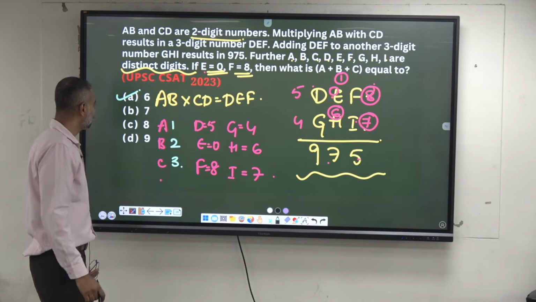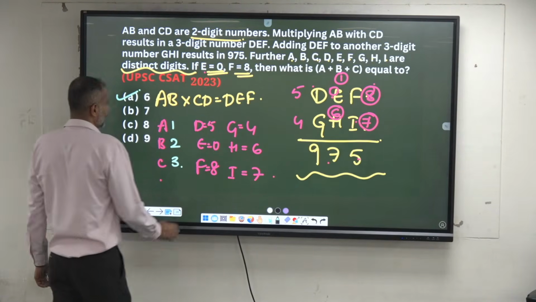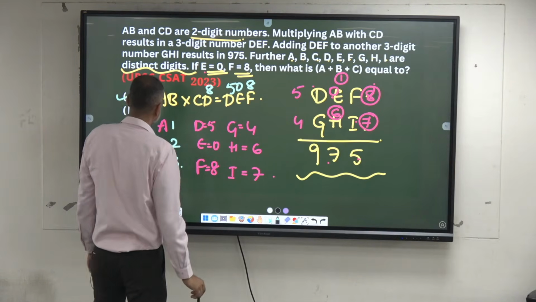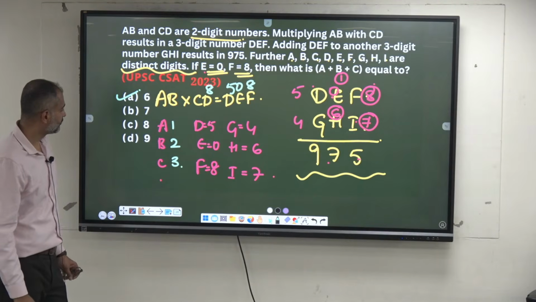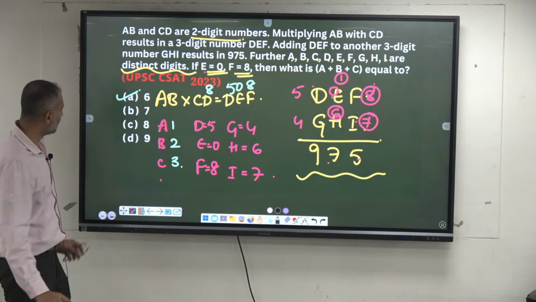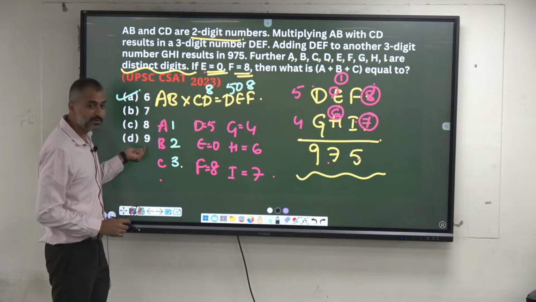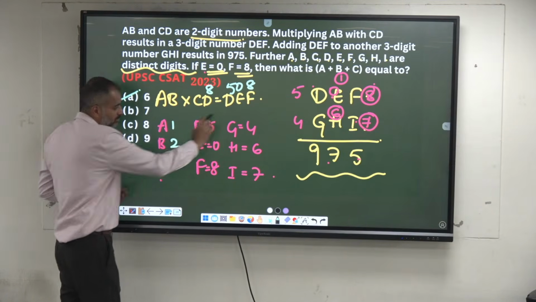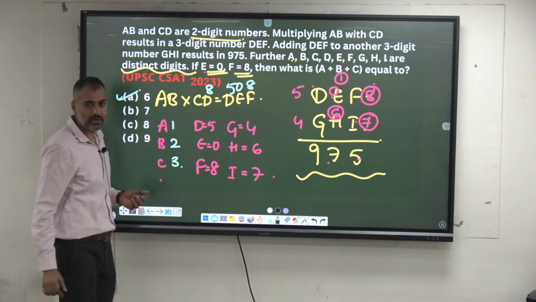Anything else possible? DEF is 508. 9 is also possible? If I take 9 here and add any of this, the sum becomes more than 9. Hence, definitely 9 is not in their sum here. It can't be any of these. Hence, only possibility is 1, 2, 3.